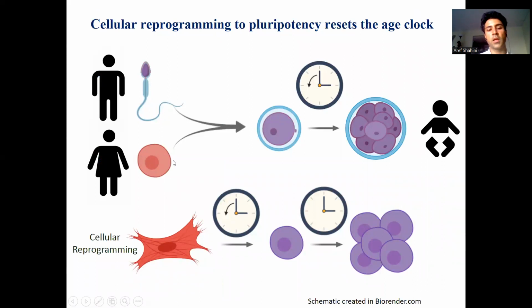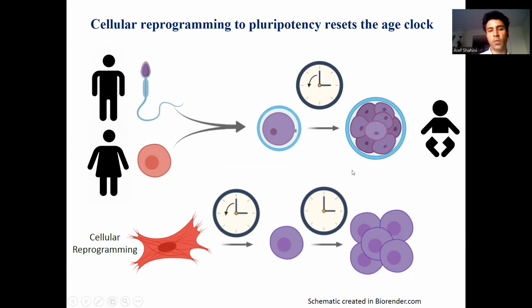When a sperm and egg fuse together to form a zygote, the age is set to 0. Also, when cells are reprogrammed to pluripotency, the induced pluripotent stem cells have an age of 0, and they stay in that state as long as they are pluripotent. The master regulator of pluripotency is called NANOG.